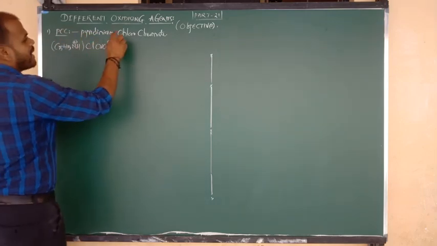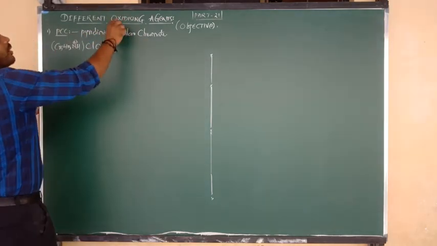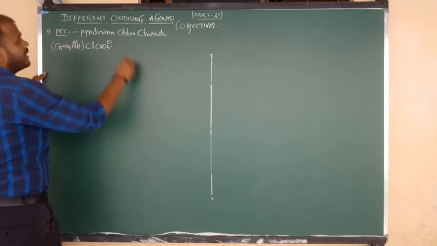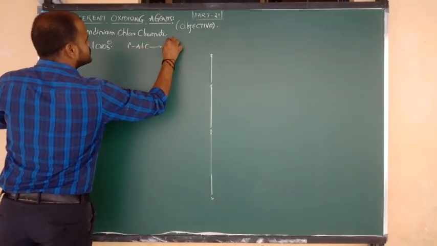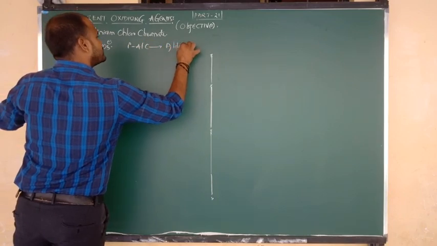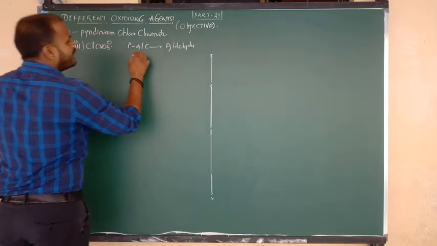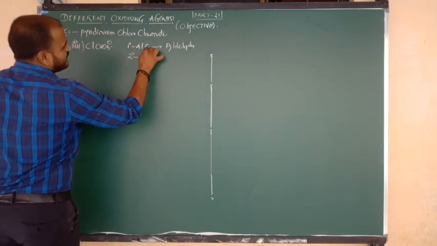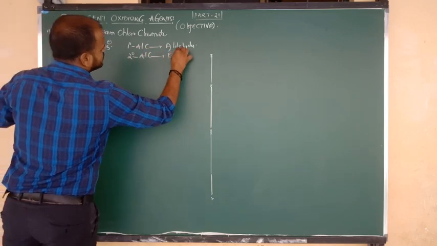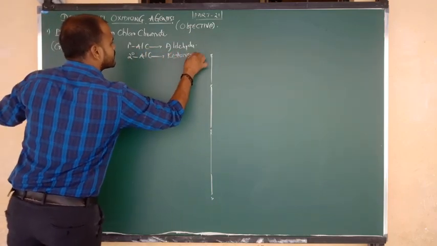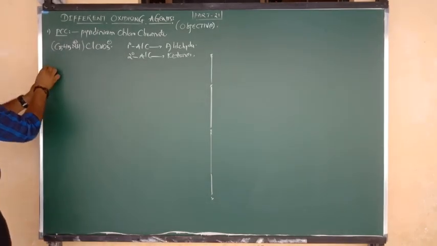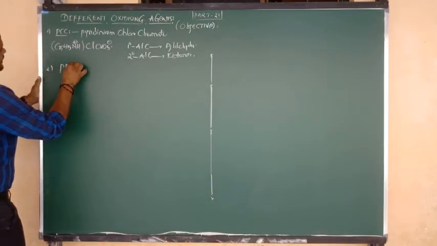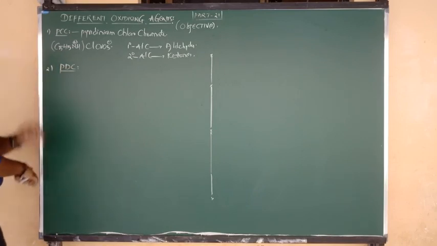What is the use of pyridinium chlorochromate? It is an oxidizing agent. That means it oxidizes primary alcohols to aldehydes and it oxidizes secondary alcohols to ketones. Now let us go to another oxidizing agent. This also you know very well, beta. This is nothing but PDC.